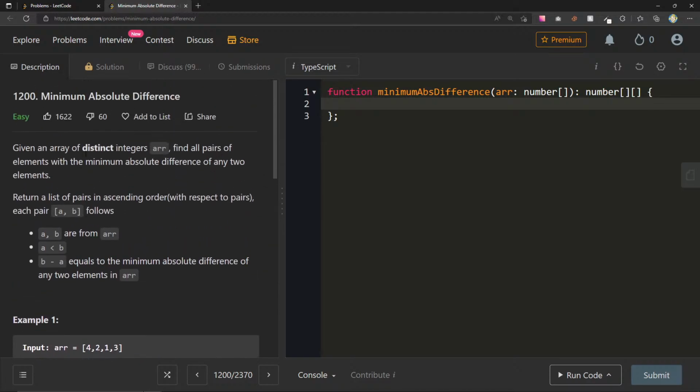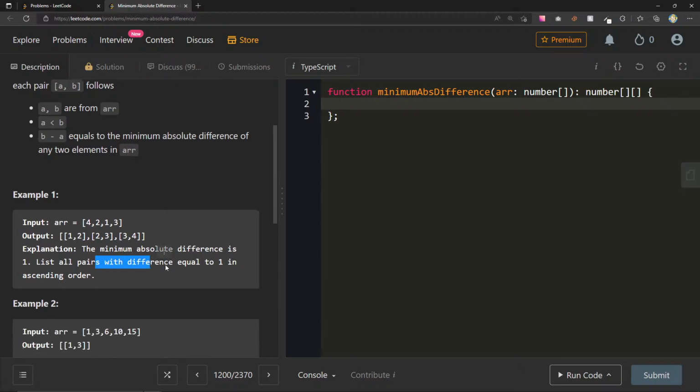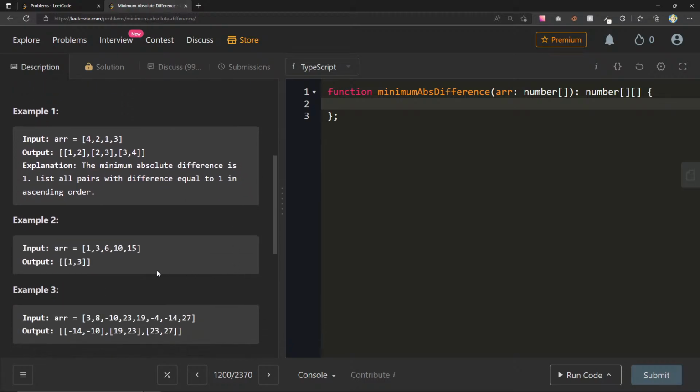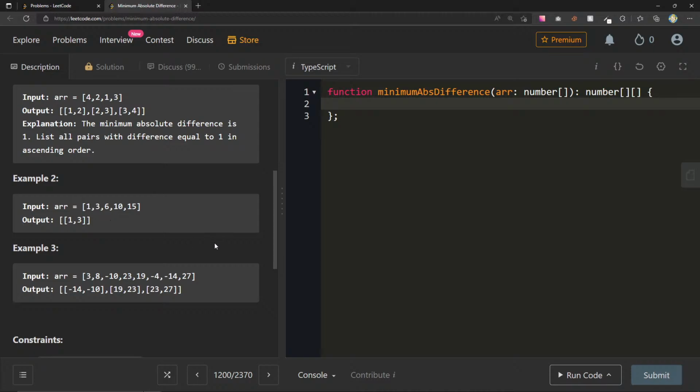Oh, wait a second, but it's saying find all pairs of elements with the minimum absolute difference of any two elements. Return a list of pairs in ascending order. So wait, we just need to find difference equal to 1. Oh, I see what it's saying. Okay. It doesn't want us to include all the numbers. It just wants us to include the pairs that have the minimum difference. I see what you're saying. That makes sense. Thank you for that. That was a good hint. Cool. Let's see how we can figure this out.